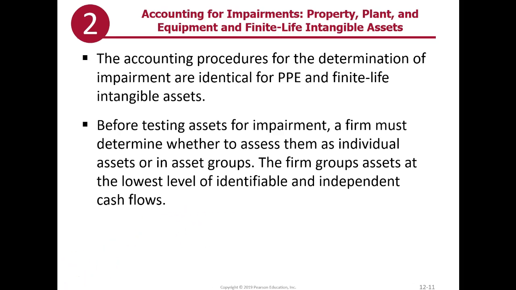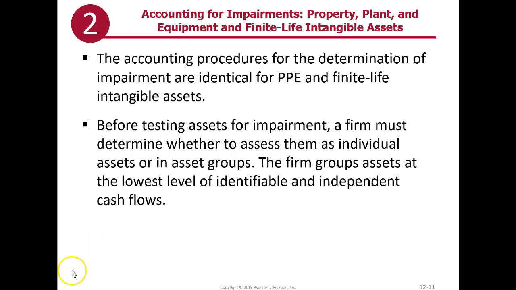Asset grouping for this category works like this. The firm groups assets at the lowest level of identifiable and independent cash flows. So if cash flows are identifiable and independent for an individual asset, such as a delivery truck, the firm can test the delivery truck for impairment. Alternatively, if the delivery truck is part of a fleet, the delivery fleet could be considered one asset group. The rationale is that the cash flows from an individual truck are dependent on the other trucks in the fleet.